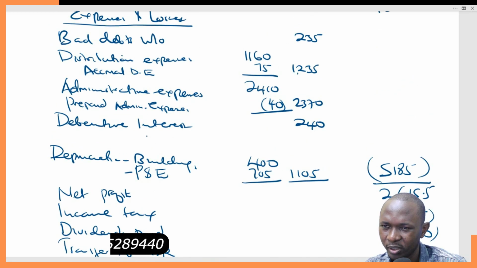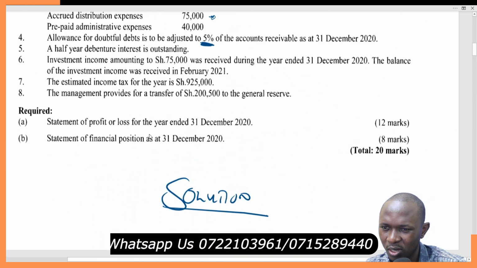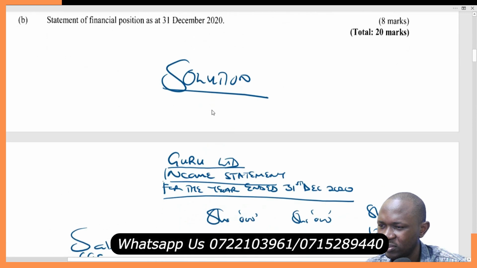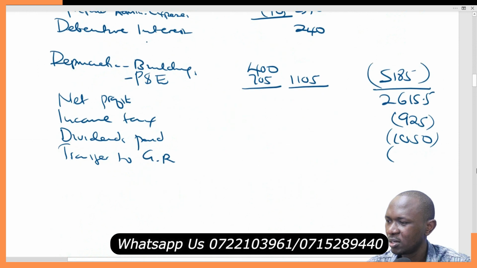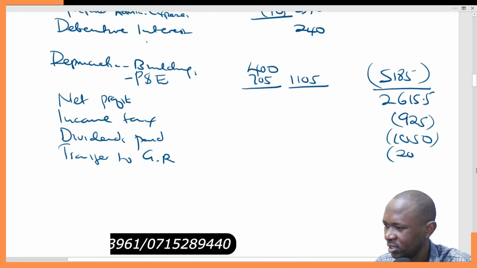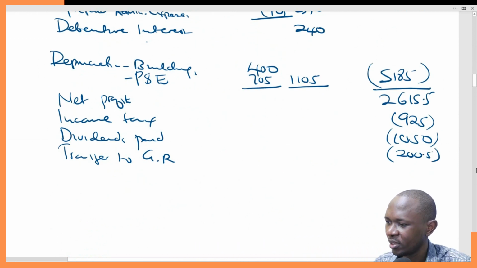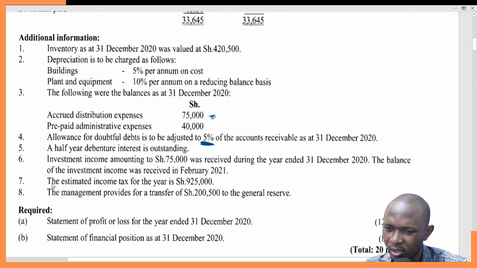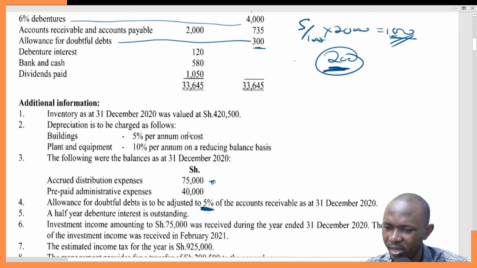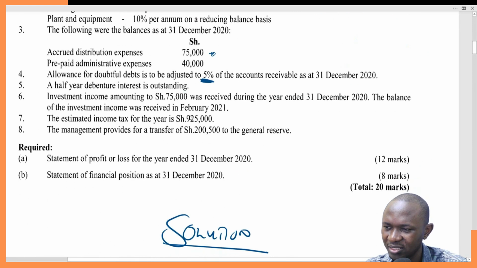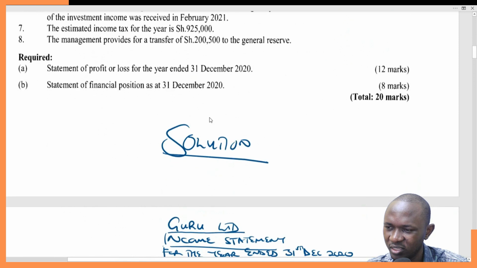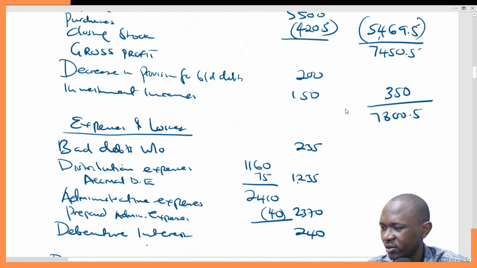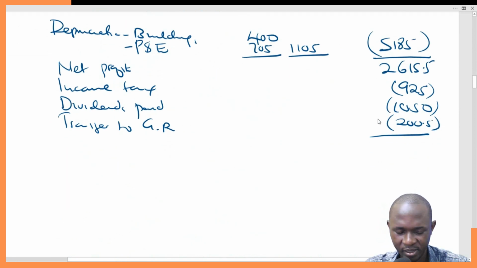What do we have? I think it was somewhere here. The management provides for transfer of 200,500 to general reserve. So that will be 200.5. I hope that is very clear. The 1050 dividends paid is here. Then the estimated income tax 925. Get rid of the zeros, and general reserve is 200.5. So that's what we'll have here.